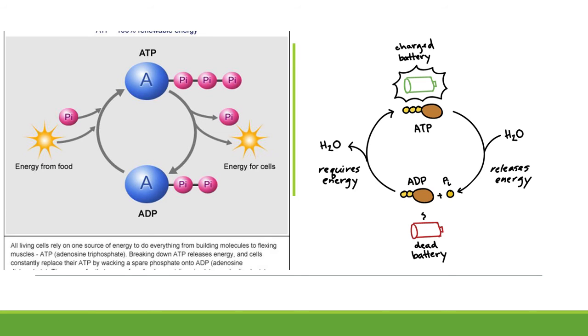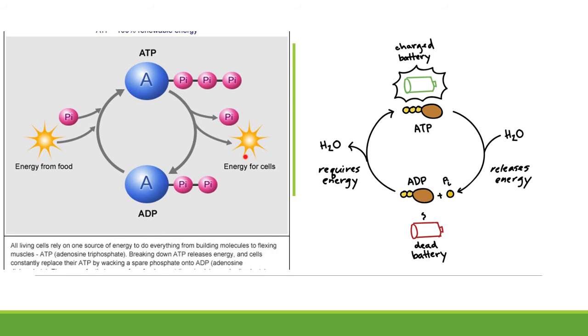Here on the left, this is the same diagram from the notes yesterday. So this is the cycle between ATP and ADP. When we start with ATP, the T stands for tri, or 3, and the P stands for phosphate, so there are 3 phosphates here. When water is added, the ATP becomes hydrolyzed, and the bond between the second and the third phosphate is going to break. So the third phosphate is detached from the molecule. When this happens, energy is released. That energy is used in the cell for whatever cellular process that cell is going through.